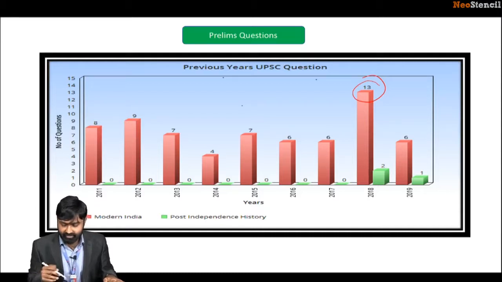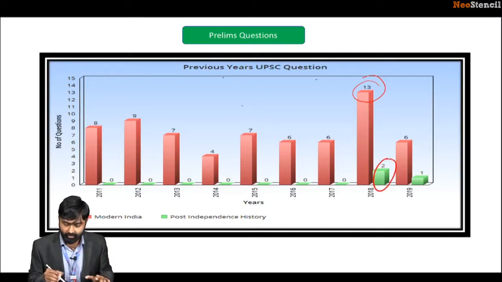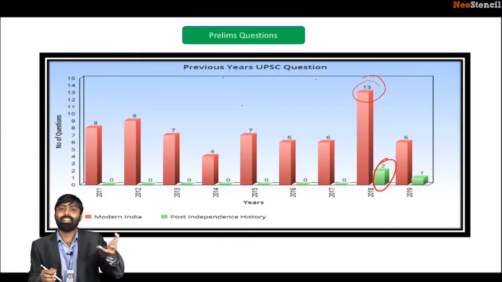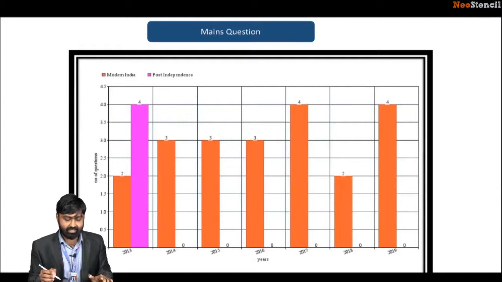So this is the idea that I have to give. I hope you have understood the graphical trend. With 2018, you see a new dot, a new infant, the newest addition to the UPSC examination, which is post-independence consolidation. This is the mains examination and its trend. Look at the questions, roughly around 4 questions every year.